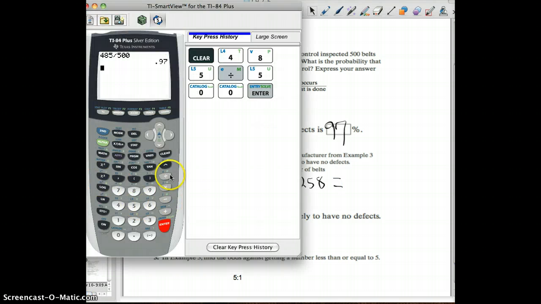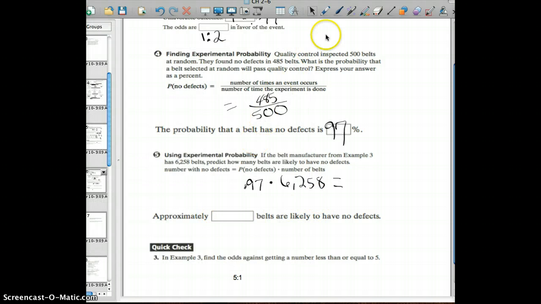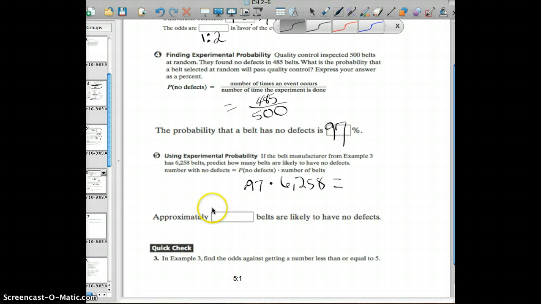So we go back to our calculator and we take our percent and multiply it by 6,258, and that will give us 6,070. So we've got approximately 6,070 belts that will have no defect.